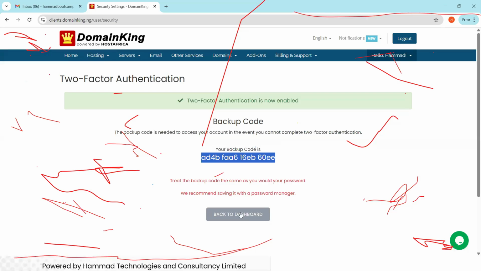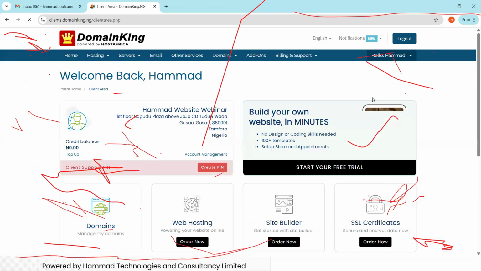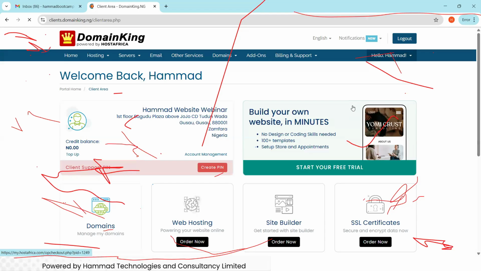Now if you click on back to dashboard, we have set it up and we are going to see the dashboard clearly. So I click on back to dashboard, hold on. Okay, it's taking us back to the dashboard, down to this client area. If we log out now and you try to sign in, they will ask you for the OTP. Then you go to your email, copy the OTP, paste it, and you continue. So now this is where we were supposed to be yesterday, and we'll continue from there.